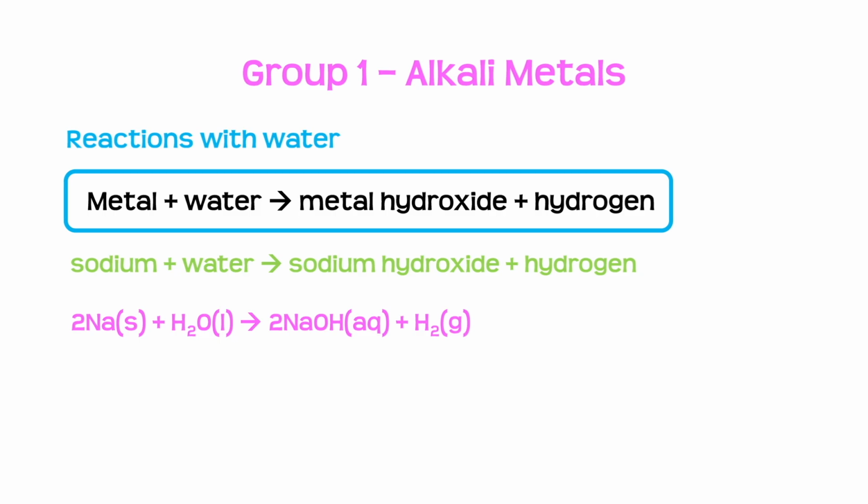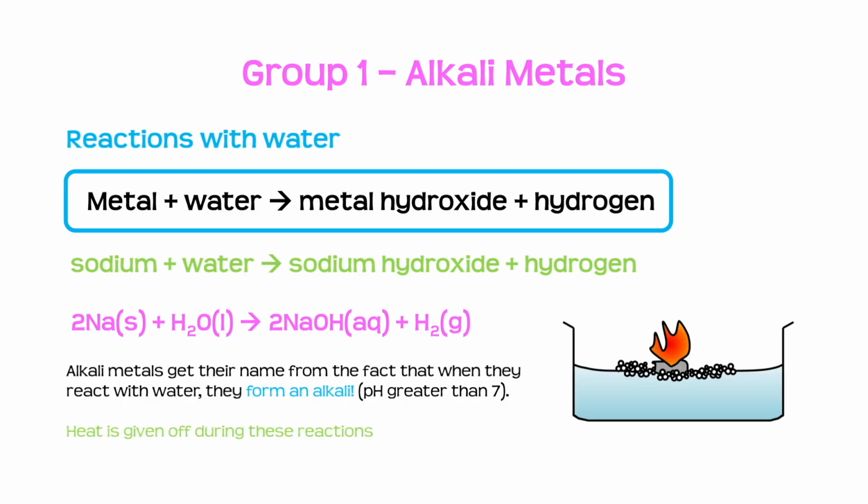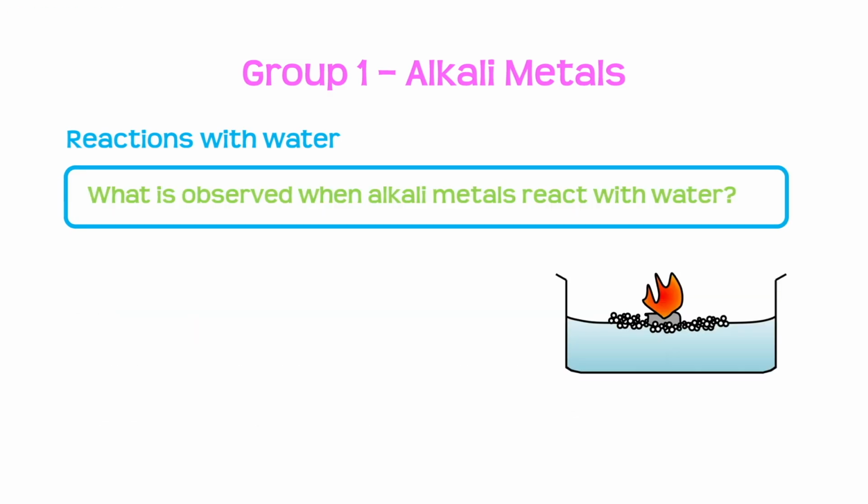The alkali metals get their name from the fact that when they react with water, they form this metal hydroxide, which forms an alkali solution with a pH greater than 7. It's good to know that heat is also given off in these reactions sometimes, and this can even sometimes be seen with a flame in these reactions.